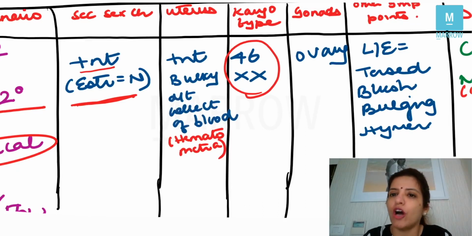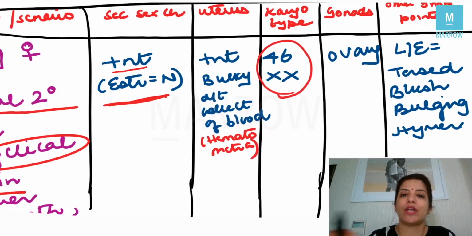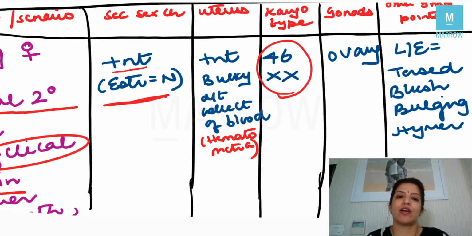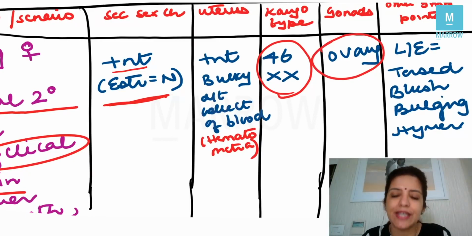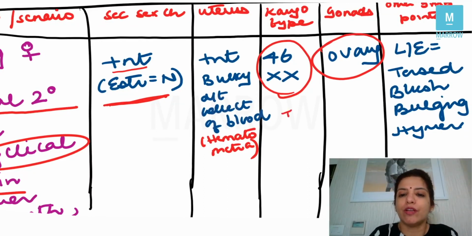This is a normal female with karyotype 46XX. Now, since the question is telling you that the secondary sexual characteristics are normal and estrogen is normal, this female will be having gonads which are ovary, right? Her karyotype is 46XX. What you have to remember is that for the development of testes, you need Y chromosome.